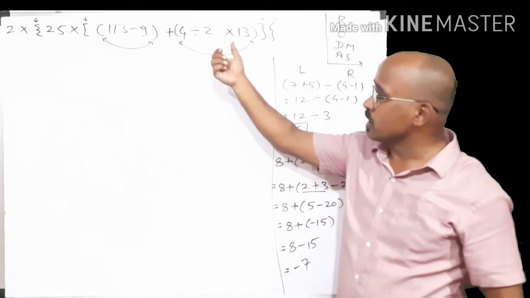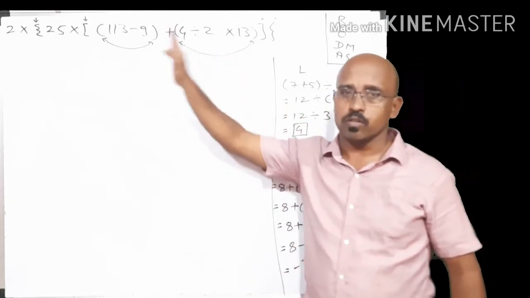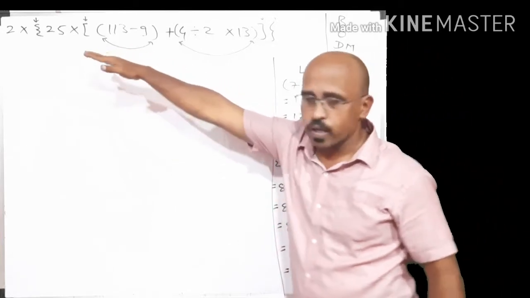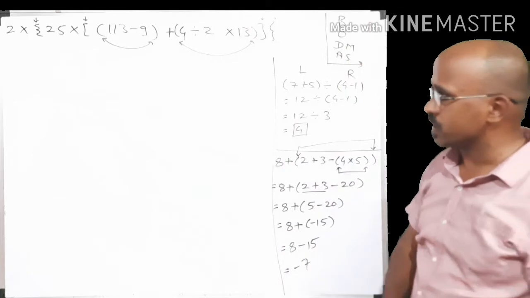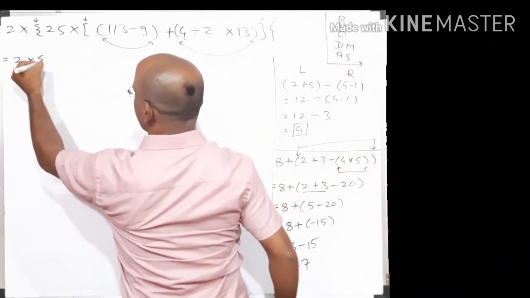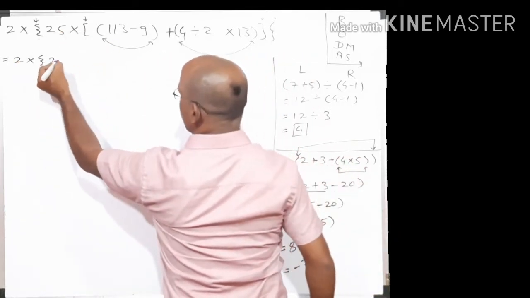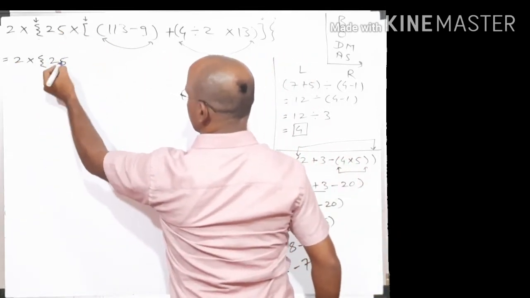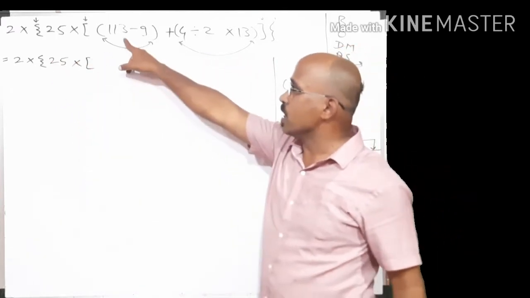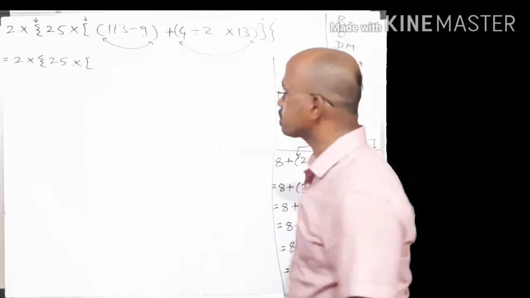So innermost, there are two pairs of brackets. Among these, we have to solve the leftmost first. So let's solve this one, and the remaining everything we keep as it is. So the question equals 2 multiplied by curly braces 25 multiplied by square bracket 113 minus 9 is equal to 104.